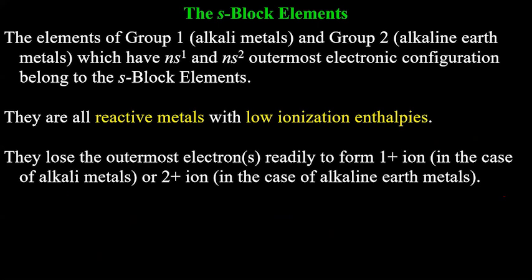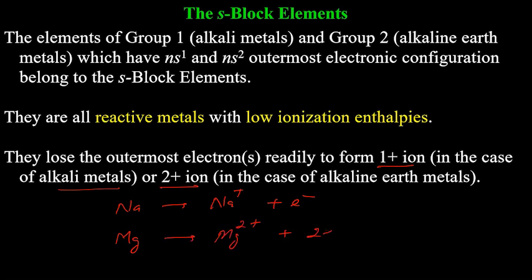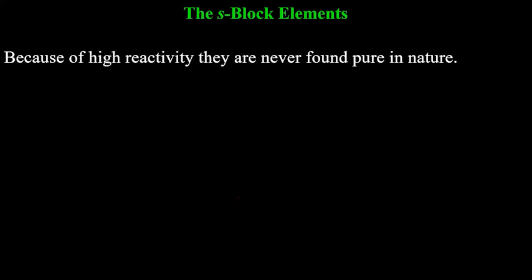They lose the outermost electrons readily to form +1 ion in the case of alkali metals and 2+ ion in case of alkaline earth metals. If I am talking about alkali, we will get Na+. And if I am talking about alkaline earth metals, for example magnesium, I will get Mg2+ and it will lose 2 electrons. The energy required in these cases is very low. Because of high reactivity, they are never found pure in nature.